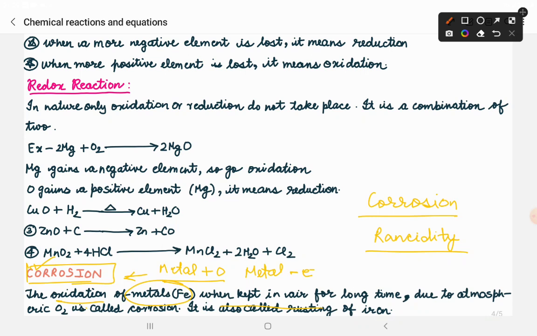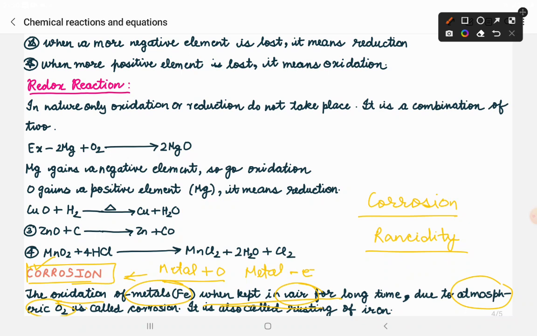So the oxidation of metals, when they are kept in air, you keep metals open in air for a long time. Now what will happen is, we have oxygen in atmosphere. That oxygen of atmosphere will react with the outer surface of metal, and this will corrode the metal. You will see the rust. Rust has appeared on metal, and the metal starts to damage.